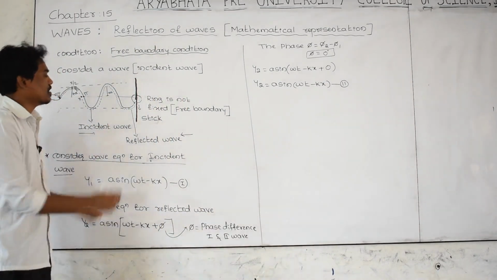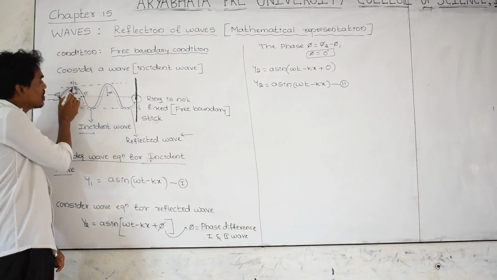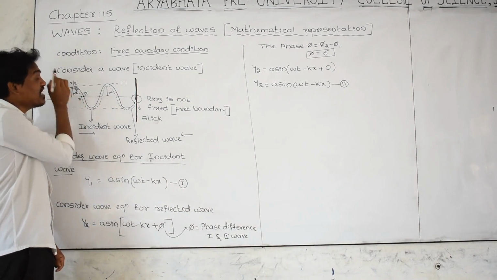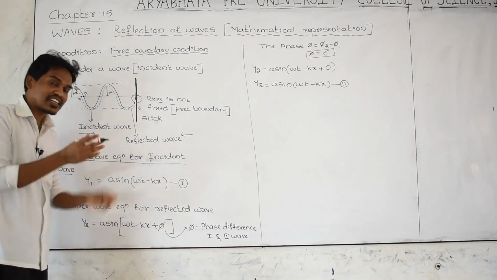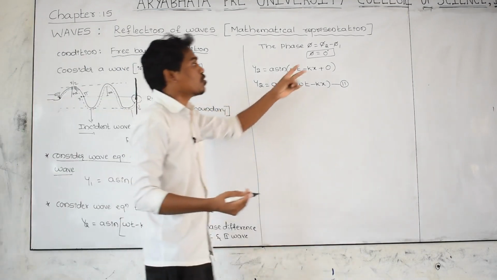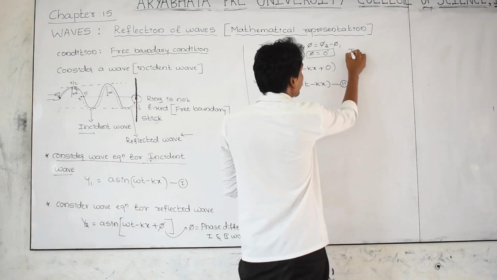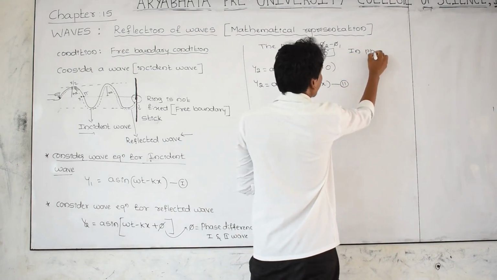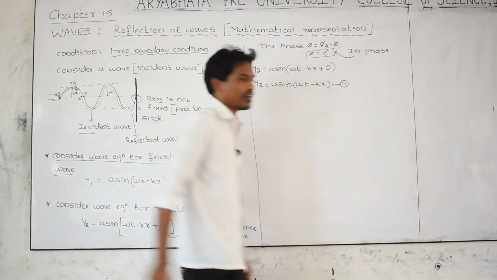And now the crest of the incident wave and crest of the reflected wave, exactly they are in phase. In phase means exactly they have merged. If the phase difference between those two waves is 0 degree, then we are going to call that condition in phase. In phase meaning the phase difference between those two waves is 0 degree.